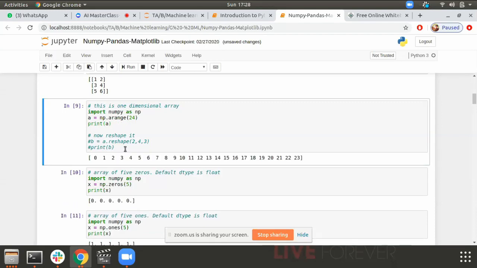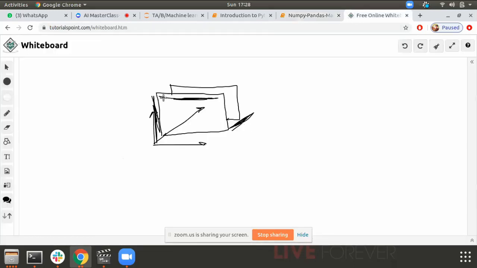Now I want to reshape it in the form of 2, 4 and 3. So what is 2? This is my 2, the first section and the section behind it. What is the 4? 4 is the number of rows: first row, second row, third row, fourth row. Then we have 3. What is 3? The number of columns: 1, 2, 3. So we have 4 rows, 3 columns, and 2 sections.